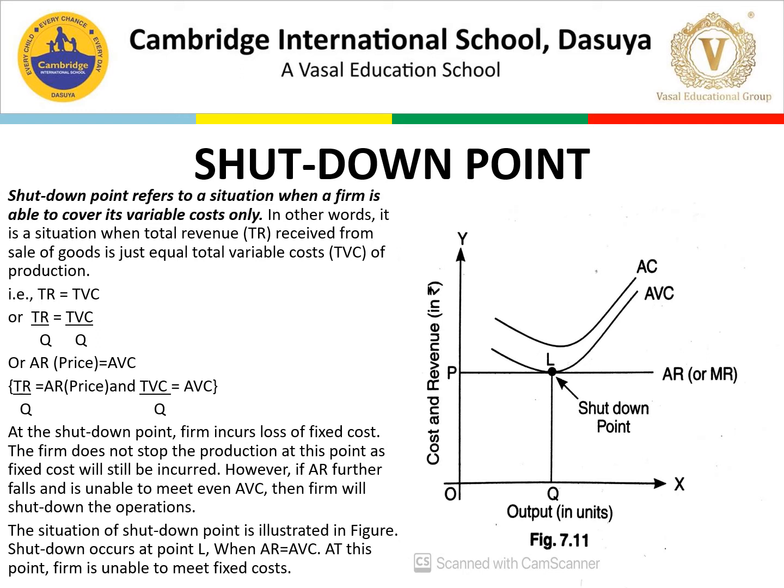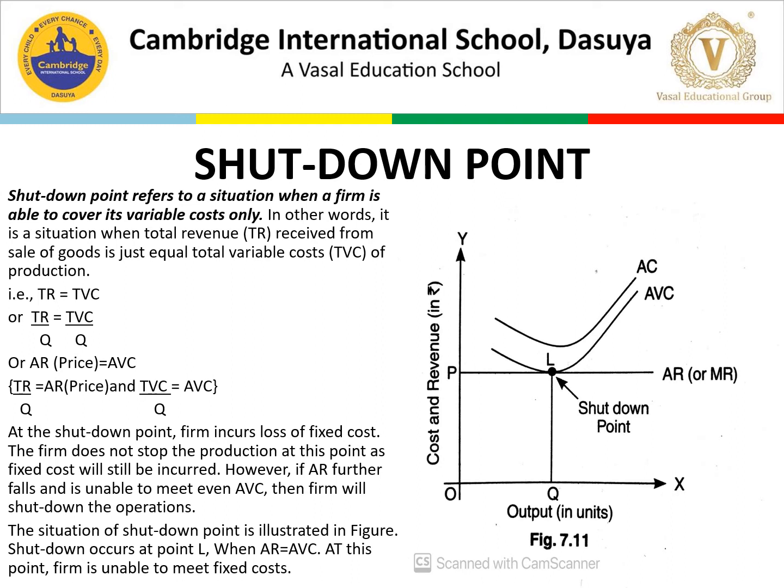So AR is always equal to price and even marginal revenue. So that is also the point we are taking. So again TR को divide किया units of output तो we are getting AR. AR is always equal to price. So we can give the name for AR as price. Then TVC divided by units of output is equal to AVC. So that is the point.